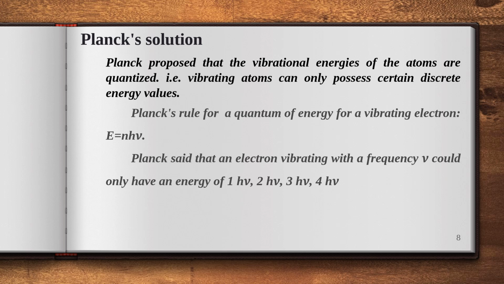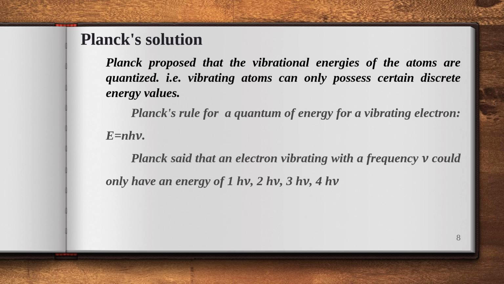So the vibrating body can release the energy in the form of photons like h nu, 2h nu, or 3h nu, or nh nu. Here n is the number, h is Planck's constant, and nu is the vibration frequency. For example, if the body is vibrating with the frequency nu, it could only have the energy 1h nu, 2h nu, 3h nu, 4h nu, or nh nu. So there is no continuous energy according to Planck.